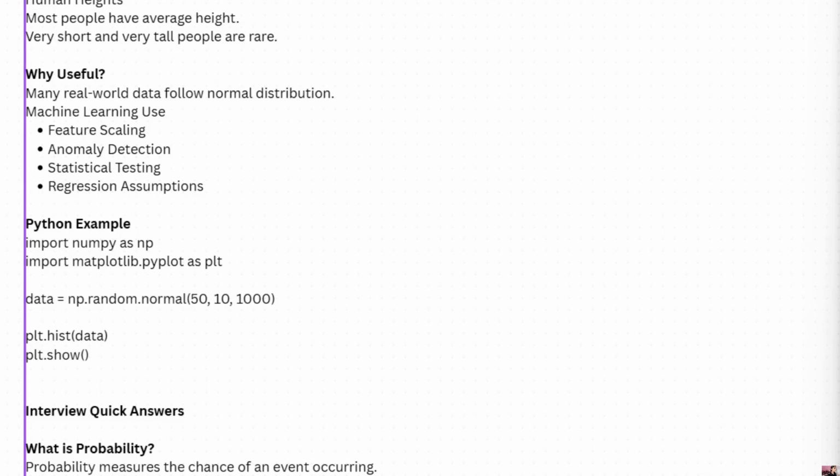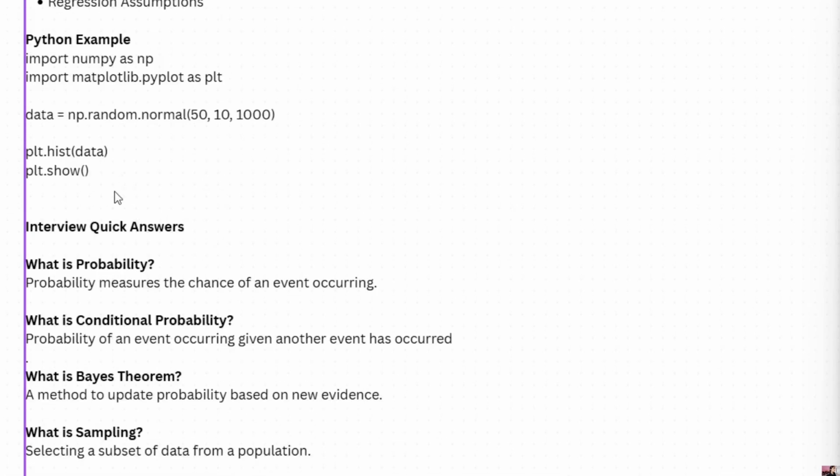So this is the Python code. I hope you will try it on your own. I will explain it one by one. We import numpy as np for numerical operations, and next we import matplotlib.pyplot as plt for plotting graphs.